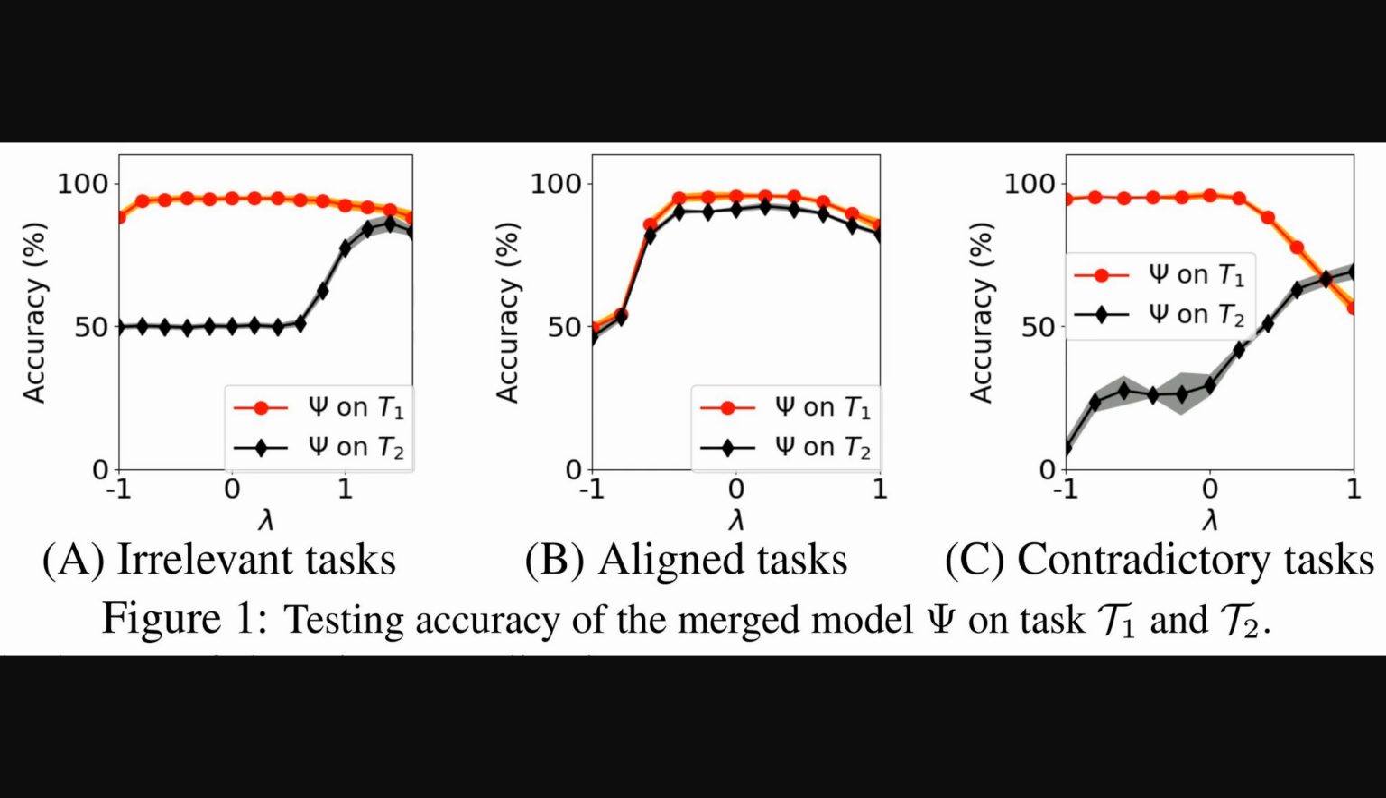Pivoting back slightly from that generalization condition, figure 1 here provides a clear visual for how that lambda weight, the one we apply to task vectors, impacts the merged model's accuracy on two distinct tasks, T1 and T2. We see 3 scenarios: irrelevant, aligned, and contradictory tasks. It really underscores how the relationship between tasks dictates the optimal lambda for multitask learning or even unlearning.